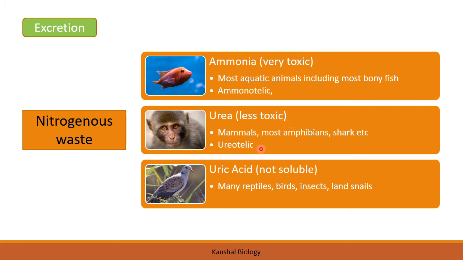Mammals, most amphibians and sharks produce urea, and the animals which produce urea are known as ureotelic animals. The organisms which produce uric acid are reptiles, birds, insects, land snails, etc. And the animals which produce uric acid are known as uricotelic animals.